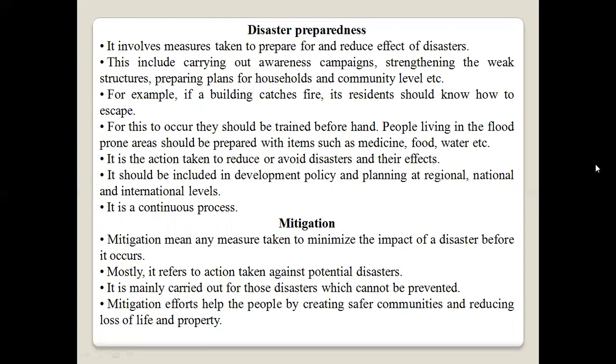Next is mitigation. Mitigation means any measure taken to minimize the impact of disaster before it occurs. Mostly it refers to action taken against potential disasters. It is mainly carried out for those disasters which cannot be prevented. Mitigation efforts help people by reducing suffering in the community and reducing loss of life and property.